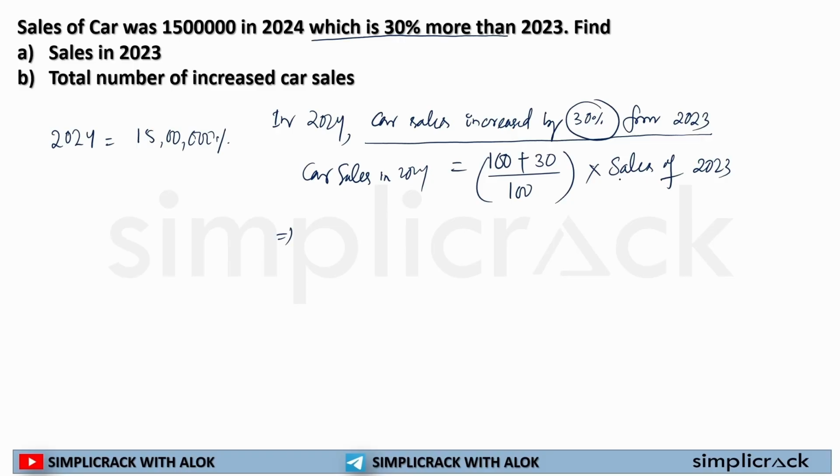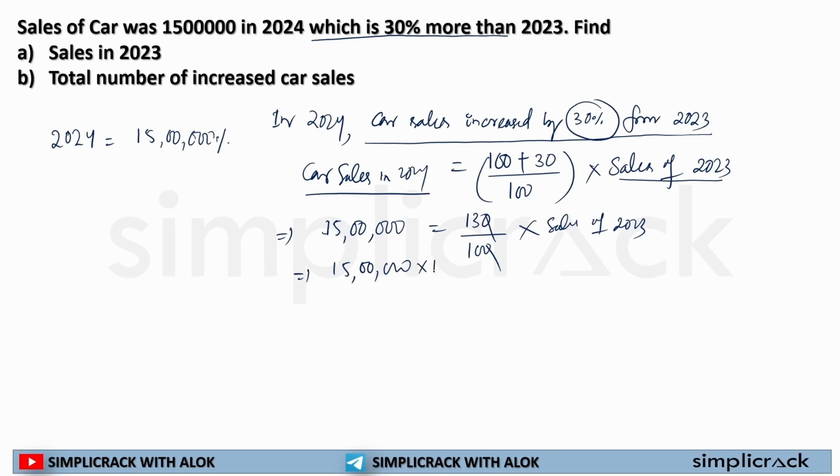Now I do not have sales of 2023, but I do have car sales in 2024. So what is that? It is 15 lakh. 100 plus 30 is equal to 130 divided by 100 multiplied by sales of 2023. If I solve it, it will be 13 by 100, and it will be 15 lakh multiplied by 10 divided by 13. This is the sale of car in 2023. I just simply solved this equation. So this is how I will be finding out sales in 2023.